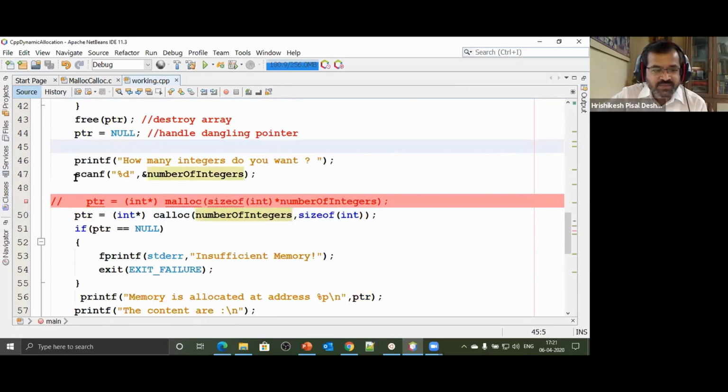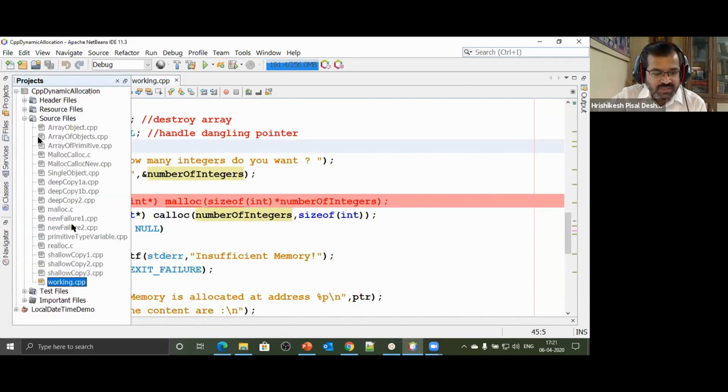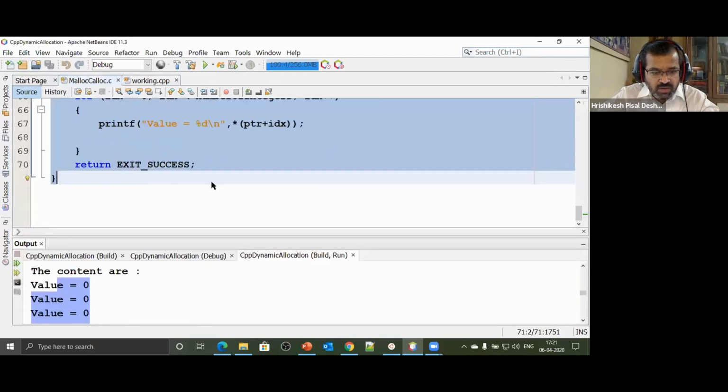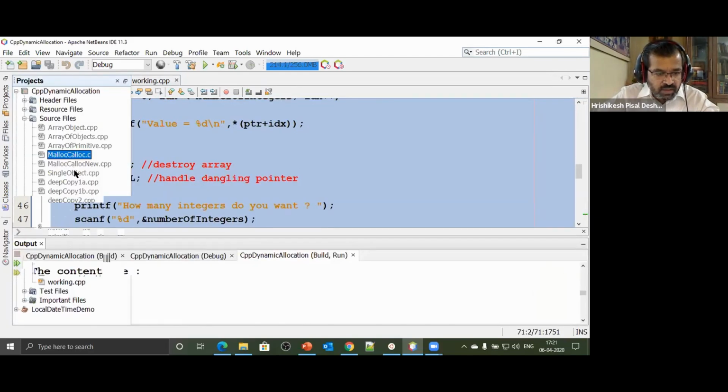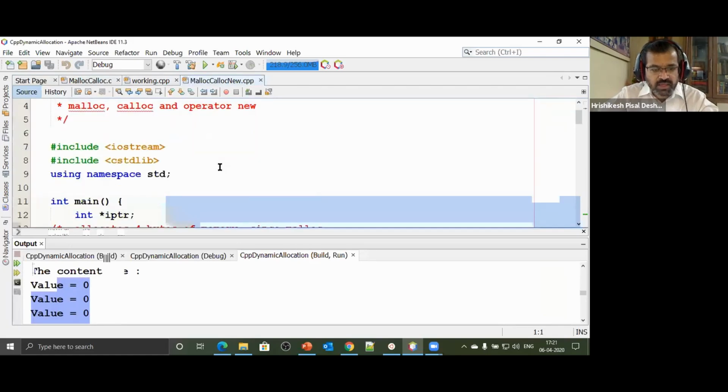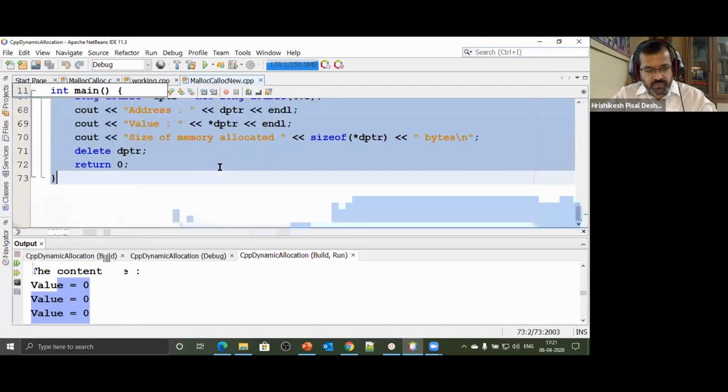Okay, let's proceed further. We have 10 more minutes, and let's at least cover up this C style. Now let's do a comparison between malloc and calloc. Now that we saw malloc, we also saw calloc and the difference. So I'll not go ahead with those discussions again. Rather, we'll now go ahead with malloc and calloc, and see the difference between them. What actually happens.